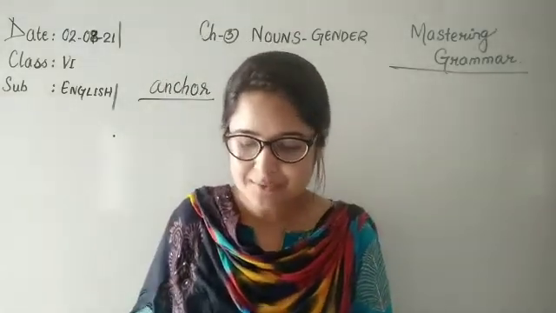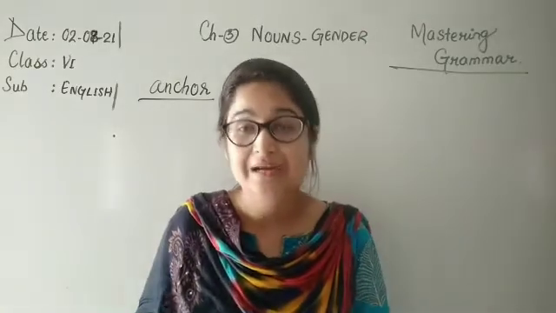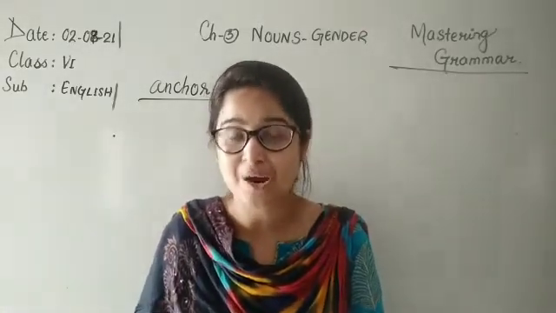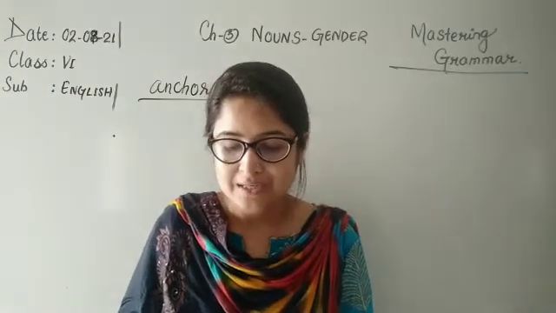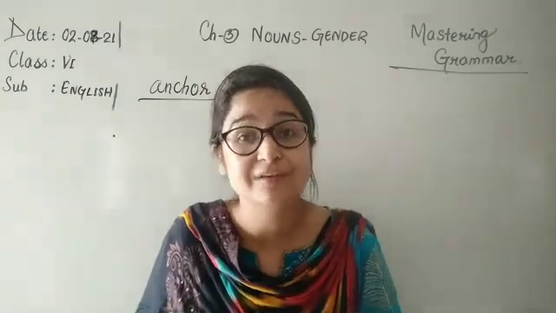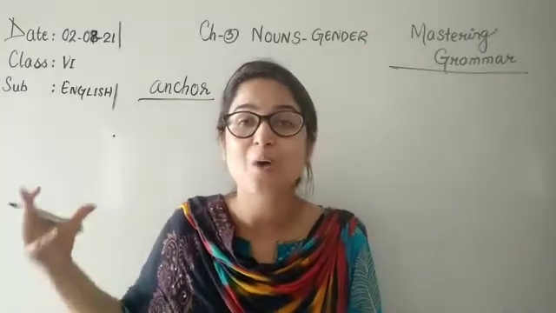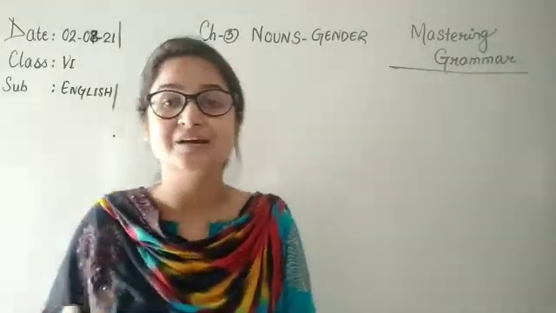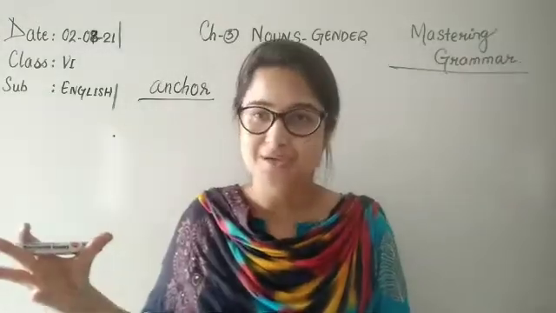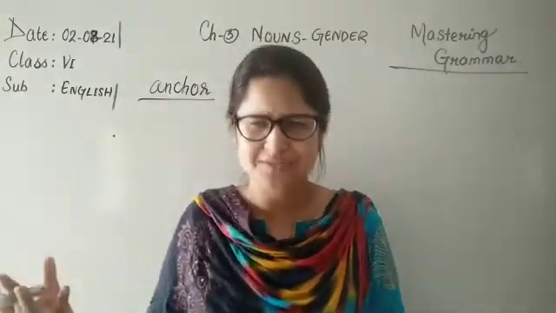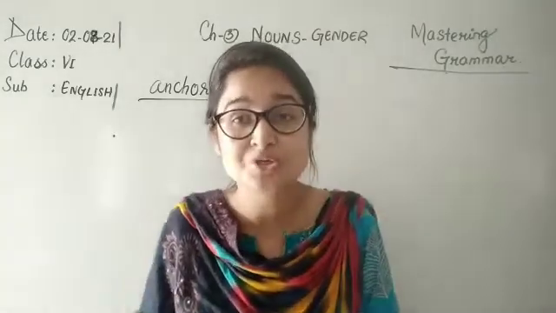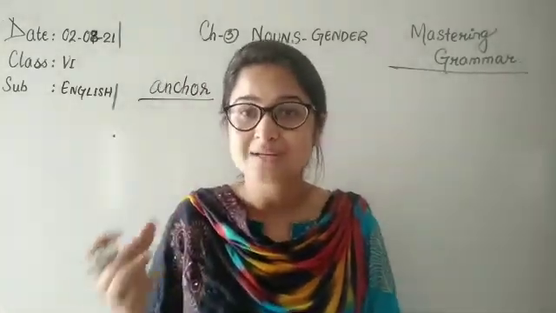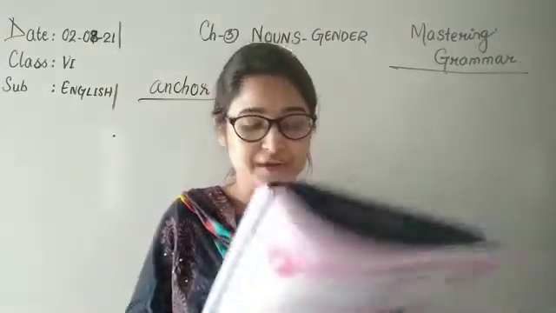Now, sometimes you should remember our collective nouns. I am talking about collective nouns such as army, flock, crew, which denote a collection of living beings. Yes, so we know swarm of bees, right? Some of these represent living beings, humans or animals. Do those collective nouns also have a gender?